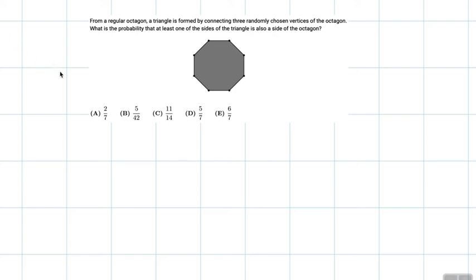From a regular octagon, a triangle is formed by connecting three randomly chosen vertices of the octagon. What is the probability that at least one of the sides of the triangle is also a side of the octagon?